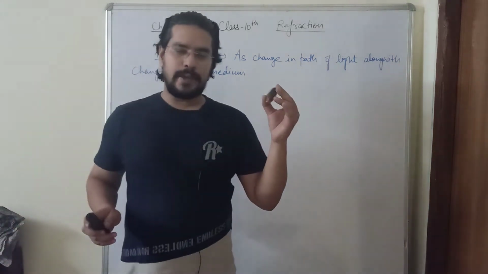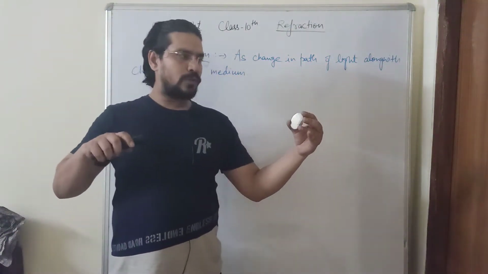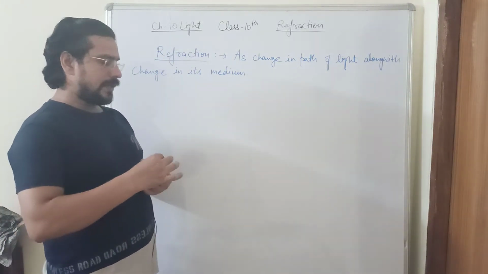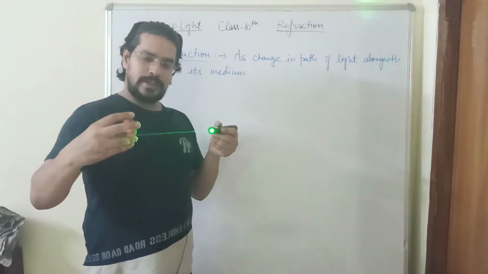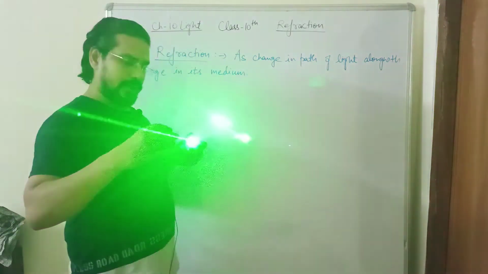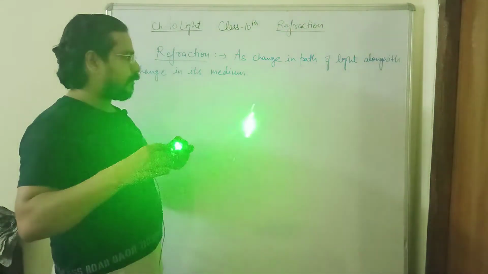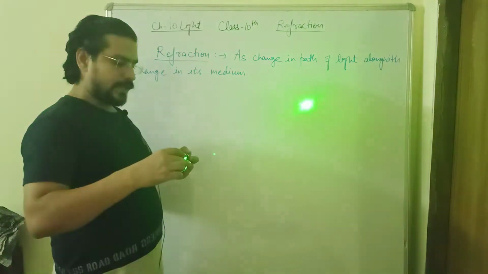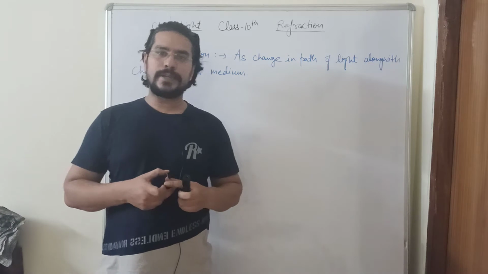Here I am having a concave mirror and here I am having a laser light. You can see this laser light. So you can see what I can do. I can reflect this laser light back on the board for you using this concave mirror. When this light is falling on this concave mirror, you can see the reflection. I can change the point of reflection. So before reflection, the light rays were in air, and after reflection, light rays were also in air.